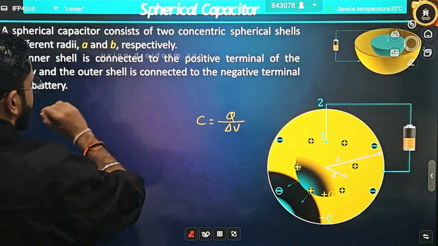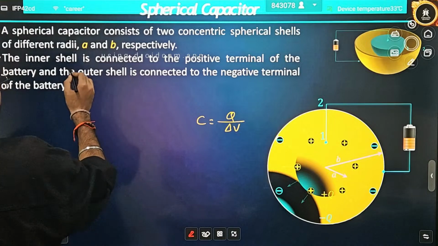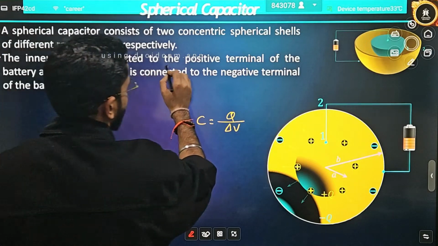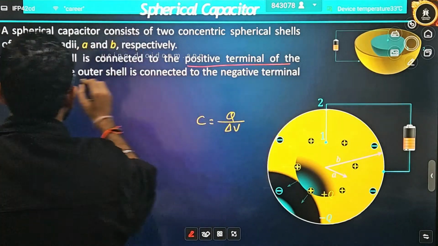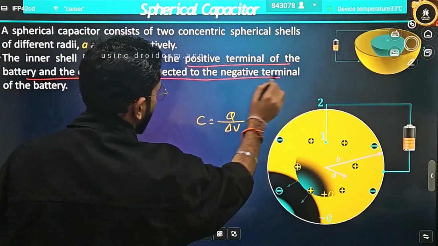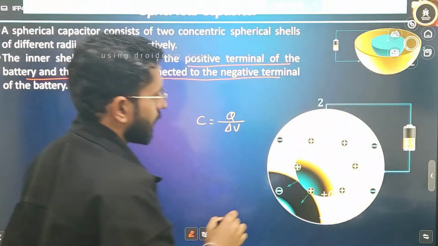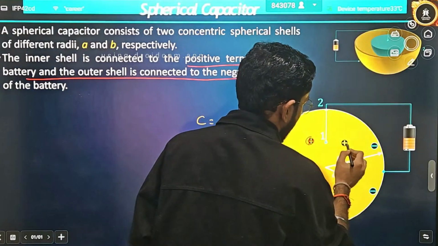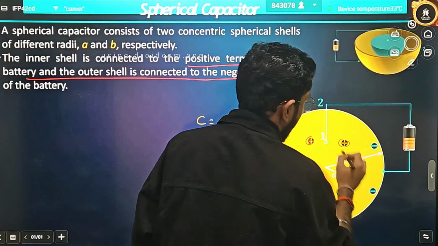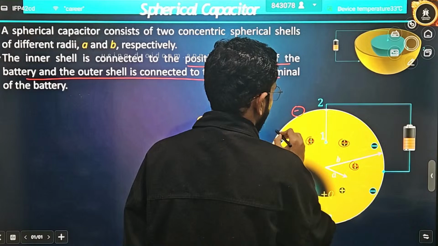See, the inner shell is connected to the positive terminal of the battery, and the outer shell is connected to the negative terminal.